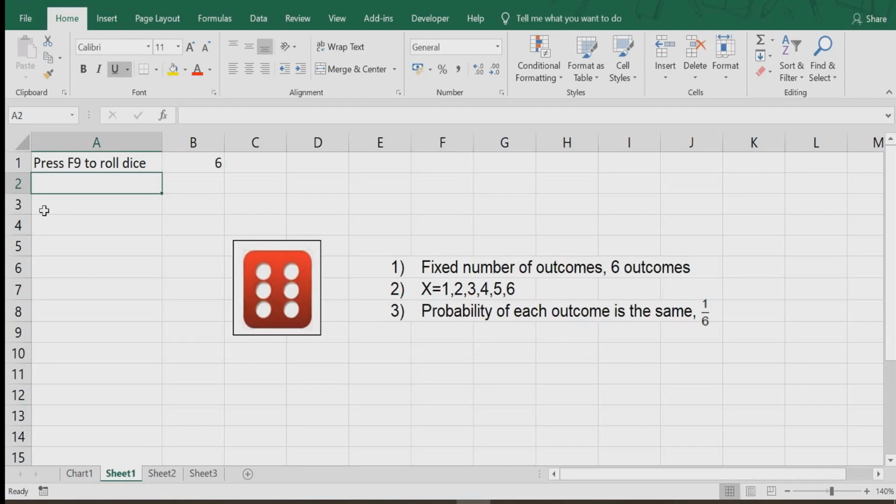So, the probability of any number being rolled is 6. There are 6 numbers on the dice. Therefore, the probability of each outcome on the dice roll is 1 over 6.